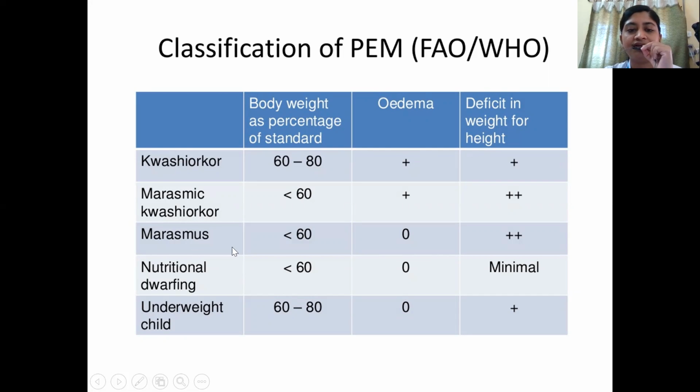In marasmus, on the other hand, there will be no edema, and the body weight will be less than 60% of the standard for that age, and there will be severe deficit in weight for height. So that is marasmus.